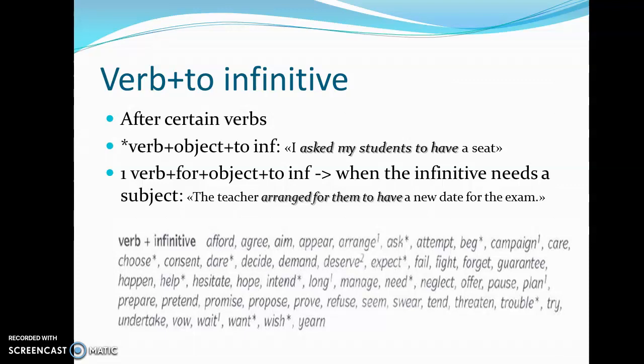That would be in Spanish our equivalent for: la profesora arregló que ellos tengan una nueva fecha para el examen. Que ellos would be in English for them.